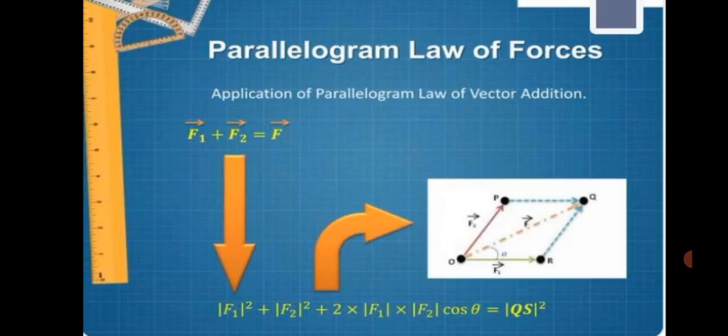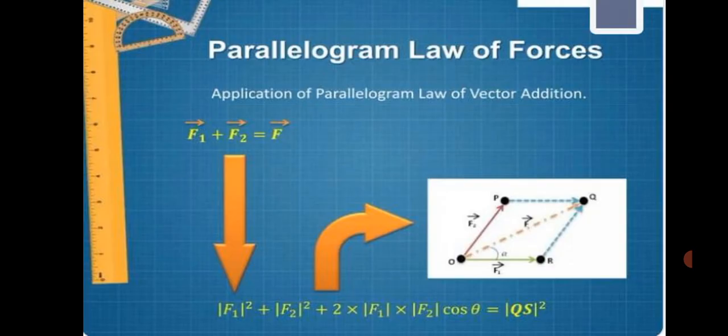We have to draw the parallelogram OPQR. So the force F1 is acting on the side OR and F2 is acting on the side OP. Then the resultant of the forces acts on the side OQ.